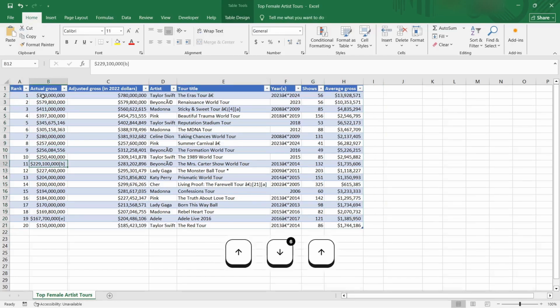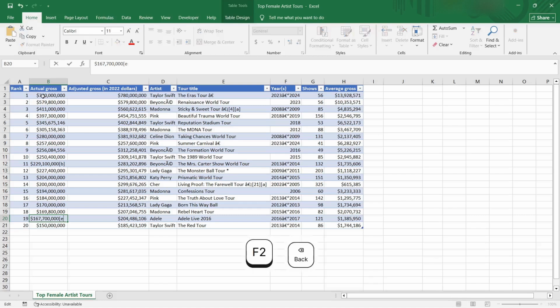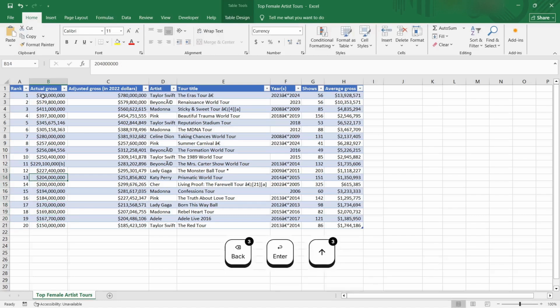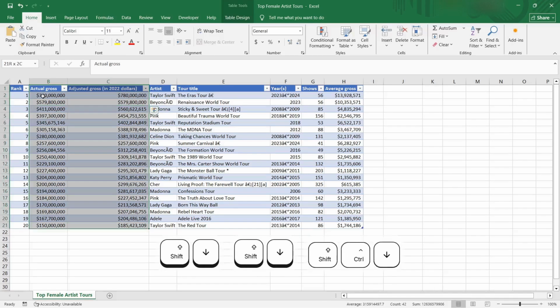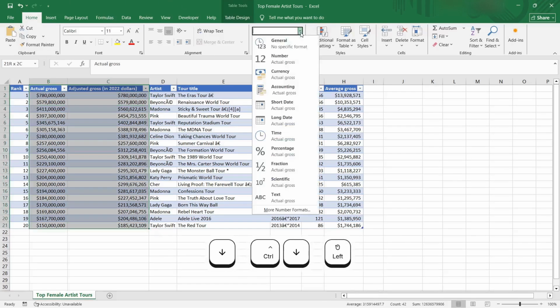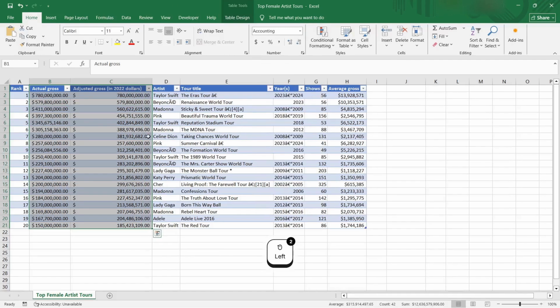Actual gross. Again, there are just two values, one is B and one is E, so I had better do it manually. If all 20 values were like that, then I'd have to change it differently. So here there's this thing again, F2, and then I just fix it. Then I make sure both of my columns are of the same accounting format, and I don't need any zeros, so that's all right.